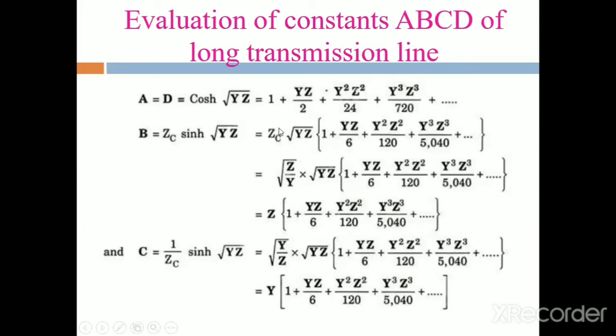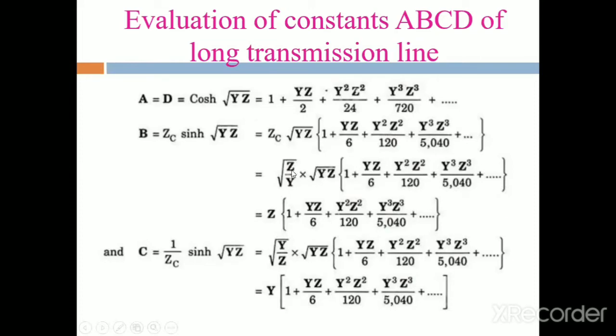Okay, what is the formula for that Zc? Zc is equal to the square root of z by y. Okay, square root of z by y into root of yz into 1 plus yz by 6 plus y square z square by 120 plus y cube z cube by 5040 plus and so on.